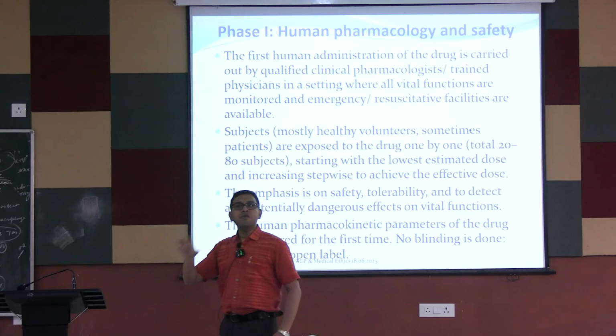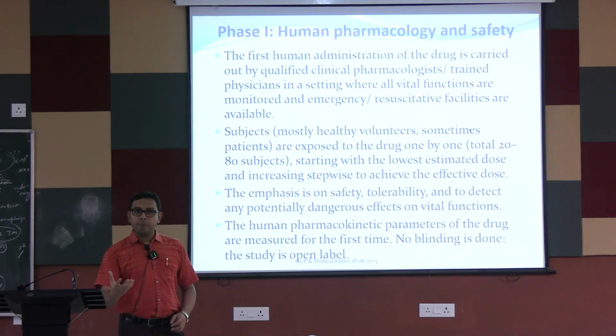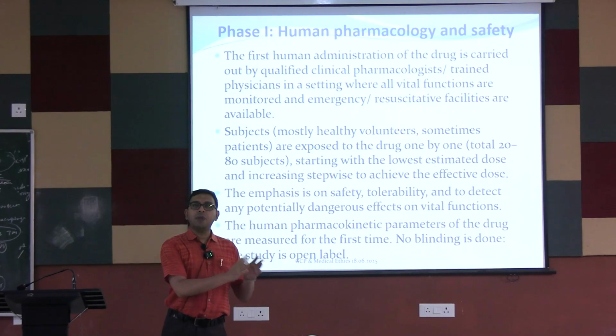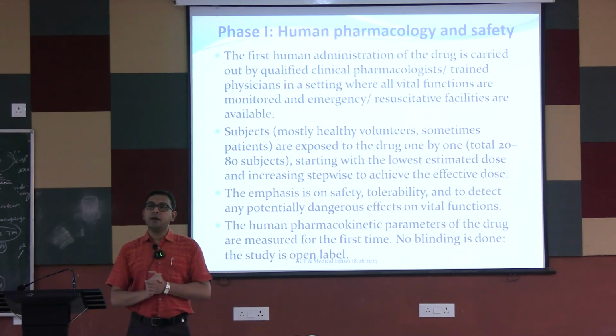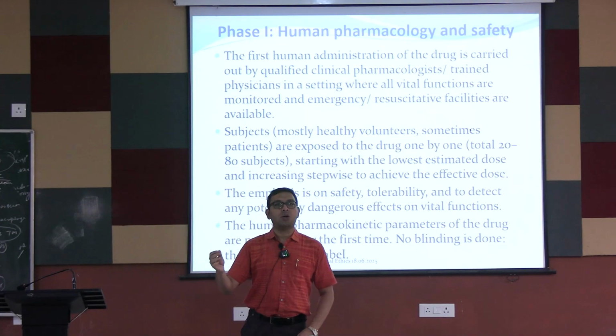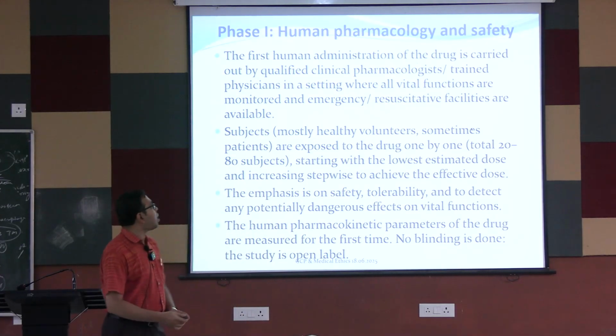So all this information in healthy volunteers can be available when we are doing the phase 1 study in a clinical trial. And we are also seeing if there is any toxicity in those persons or not. We are giving this dose, and if any toxicity happens.